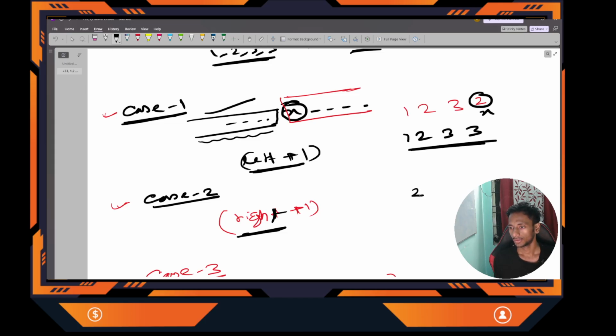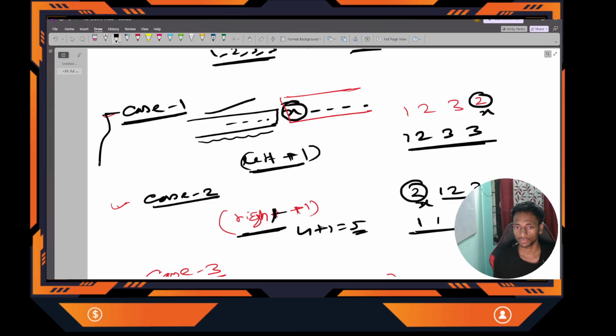So just see 2 1 2 3 4. Suppose this is the target element x that I want to change. If I change it to 1, our array will look like 1 1 2 3 4, so this will increase by 1. Got it? Previously the non-decreasing subarray length on the right side was 4, plus 1, it is now 5. Clear? For case 1 and 2 there is no more condition. This length will anyway be increased by 1 blindly, right?